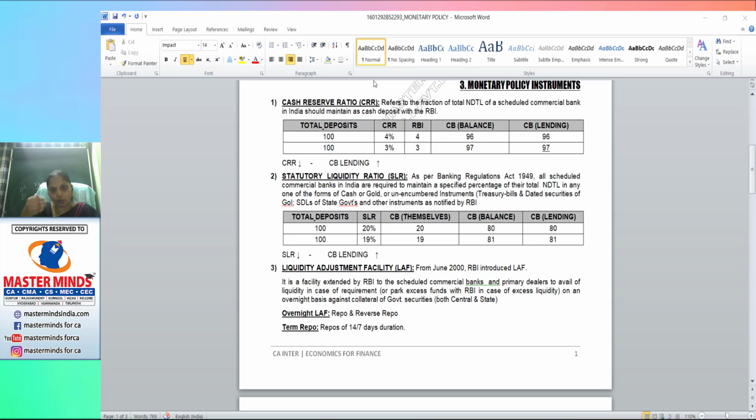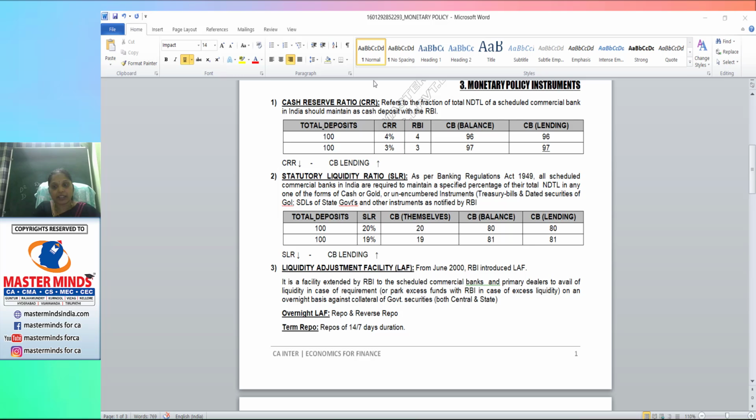After the bank closing time, what the commercial banks can do through the negotiated dealing system is avail credit through the Reserve Bank of India. When commercial banks are in need of money, they can get credit or a loan, or they can borrow. The commercial banks can borrow from the Reserve Bank of India through the liquidity adjustment facility, on an overnight basis. What is this overnight basis?